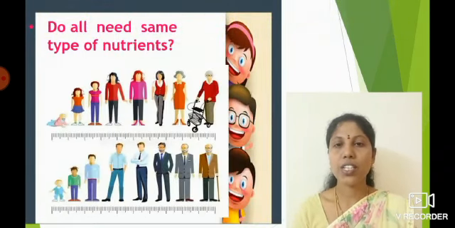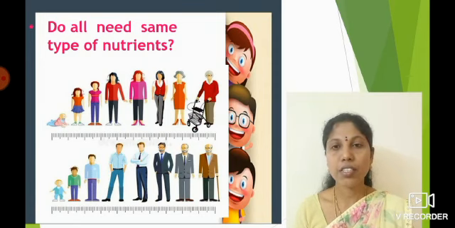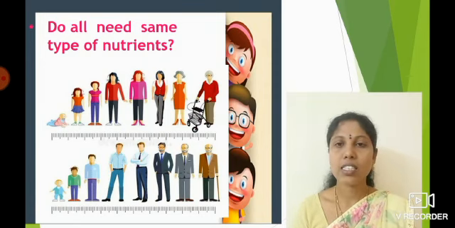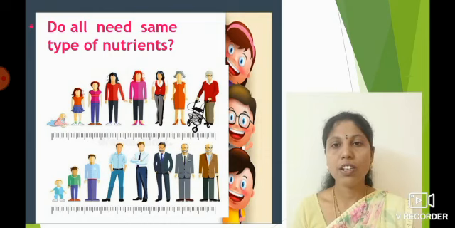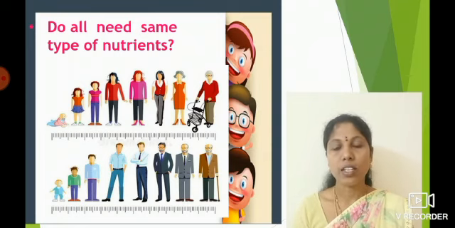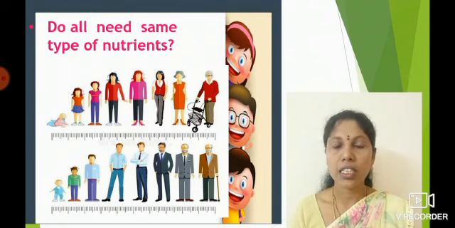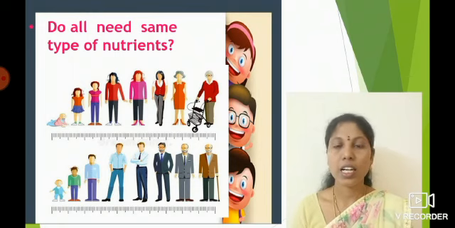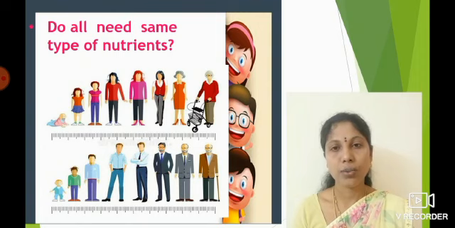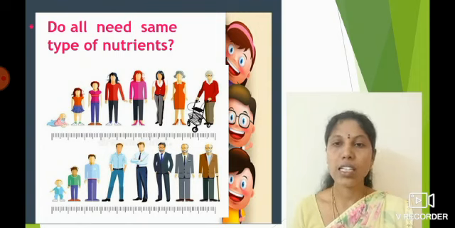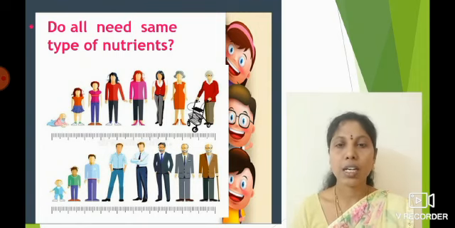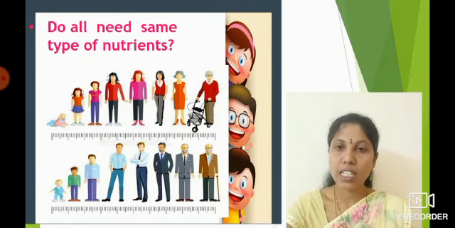Look at this picture, children. What can you see in the picture? Yes, you can see people from childhood to old age. Right children? Do all of them need the same amount of nutrients? No. Different people need different amounts of nutrients based on their age, health and the physical activities they do. So, in today's class, let us learn in more detail about carbohydrates and proteins. Right children, are you all ready?